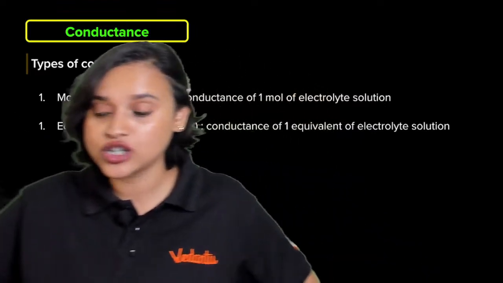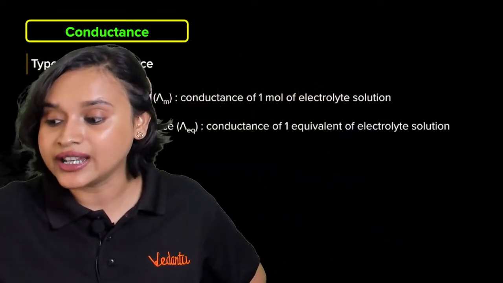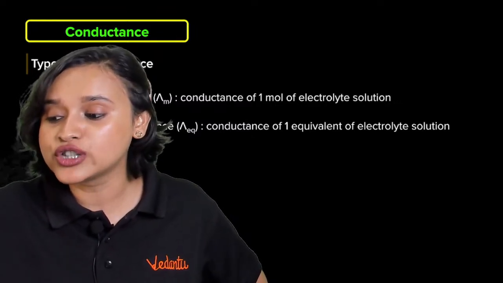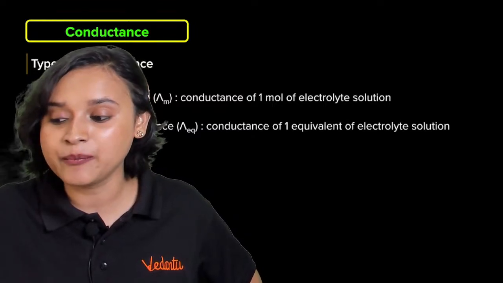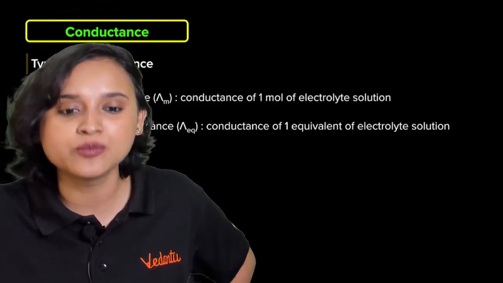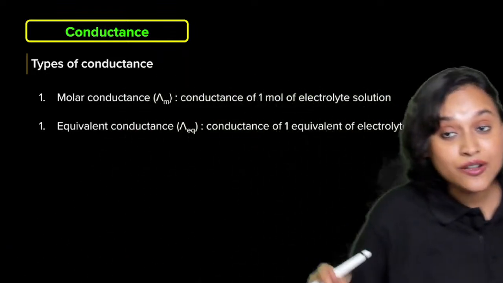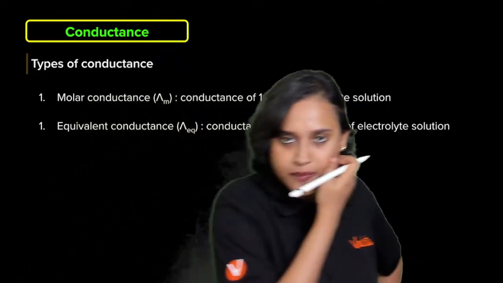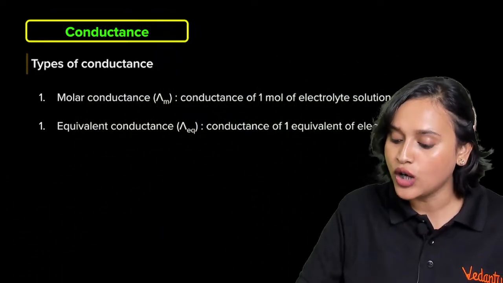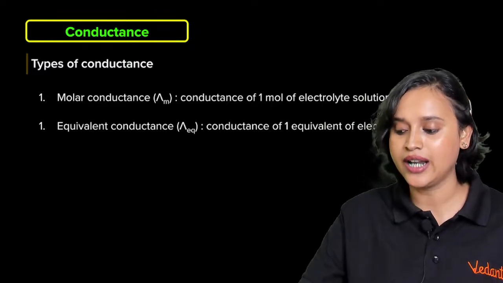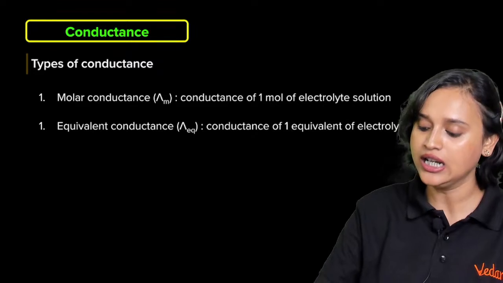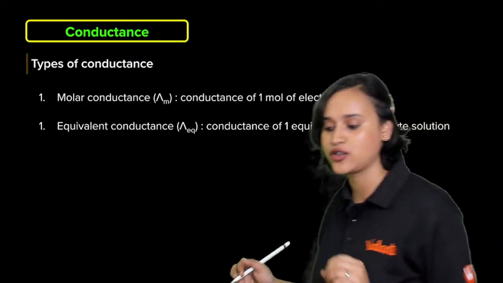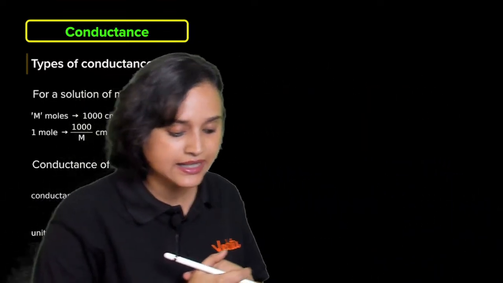Someone was asking a question related to molar conductivity: calculate its molar conductivity if the conductivity of 0.20 molar solution of KCl at this temperature is given. That is something we will be doing in the next 10-15 minutes, everybody. So wait up, I'll tell you. Molar conductance is lambda m, the conductance of 1 mole of electrolytic solution, and equivalent conductance is the conductance of 1 equivalent of electrolyte solution.